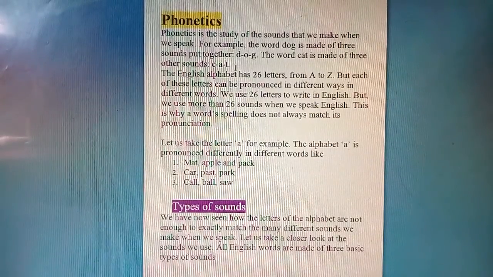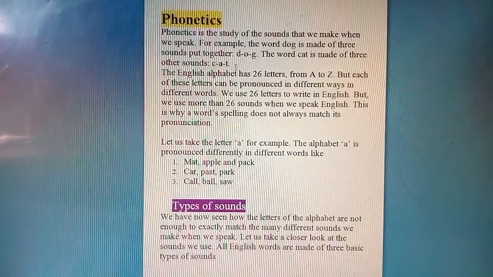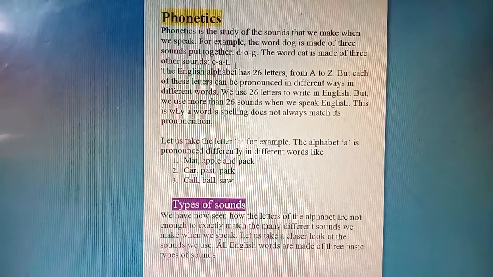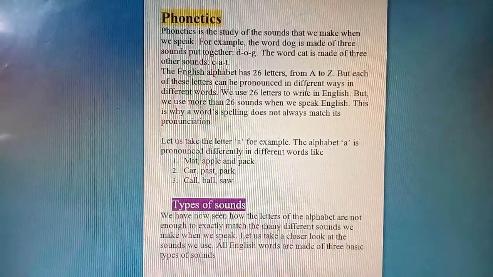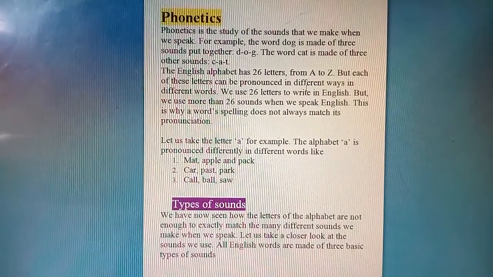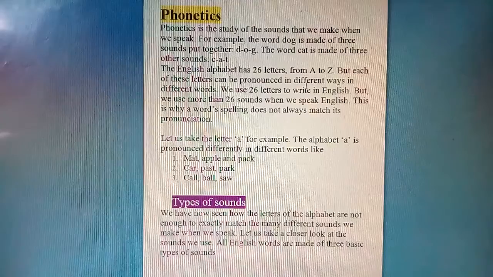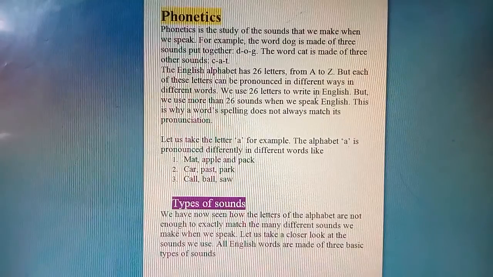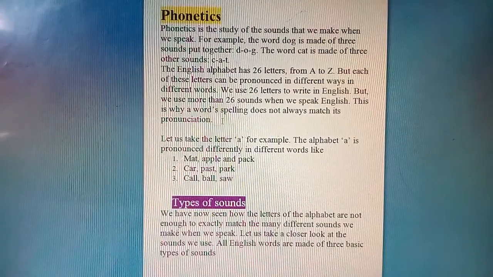So you can see, how many letters are there actually? 26 letters, 26 alphabets in English, that is A to Z, and each of these letters can be pronounced in different ways, in different words. So we can see that with these 26 letters we can create more than 26 sounds. So when we speak English, we use these alphabets, and with these alphabets we can make more than 26 sounds. So this is why a word's spelling doesn't always match its pronunciation.